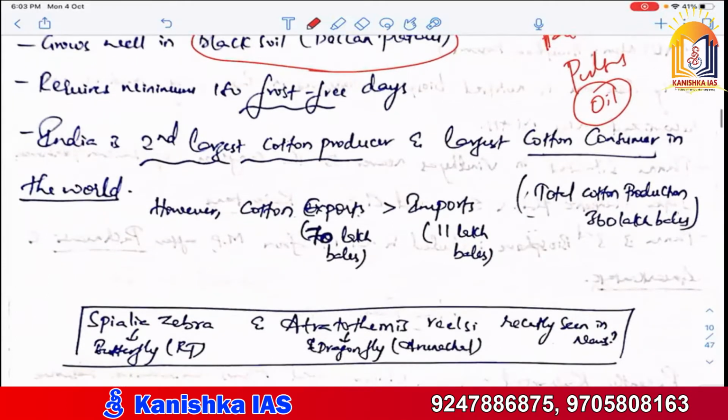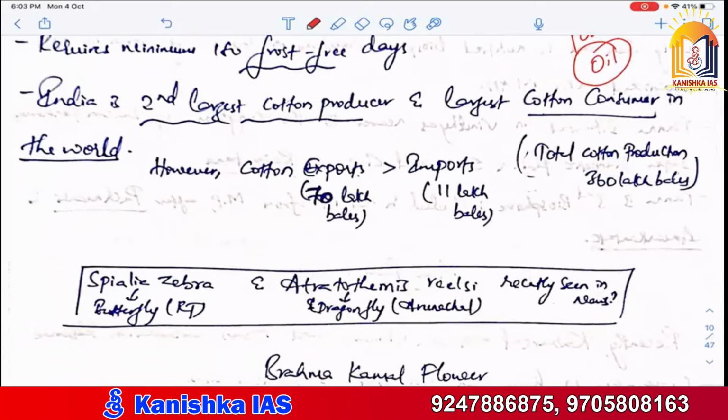So India is the second largest cotton producer, but India is the largest cotton consumer in the world. Okay, we export 70 lakh bales, but import 11 lakh bales. So it is not sufficient. Total cotton production is 360 lakh bales.